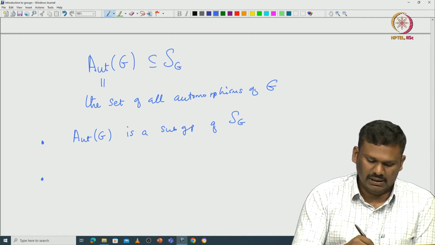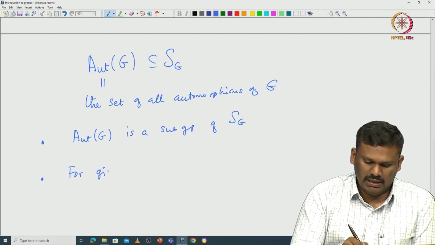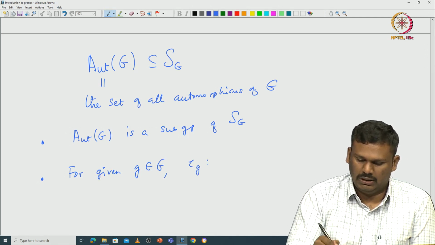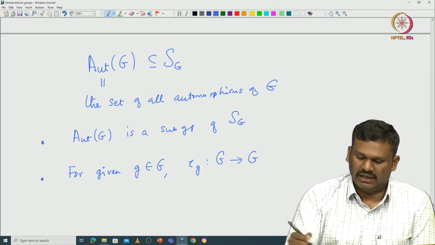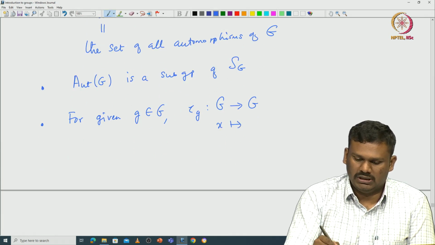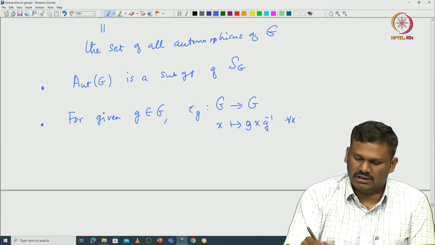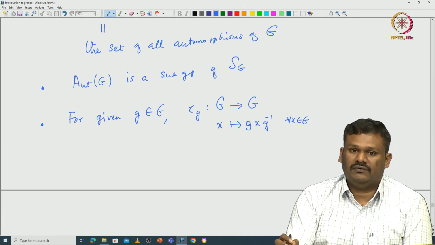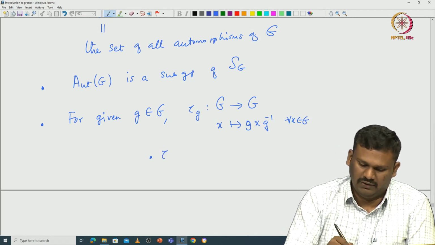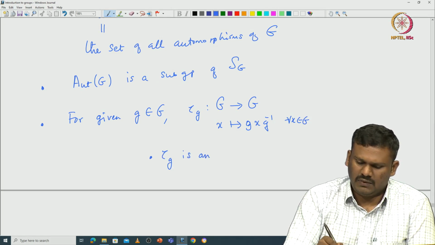How can one define this? For any given element g in G, one can define a map tau_g from G to G, given by conjugation: x goes to g x g inverse, for all x in G. Then one can verify that this tau_g is indeed an automorphism of G. This is something we have already verified, but I will leave it to you to verify again.